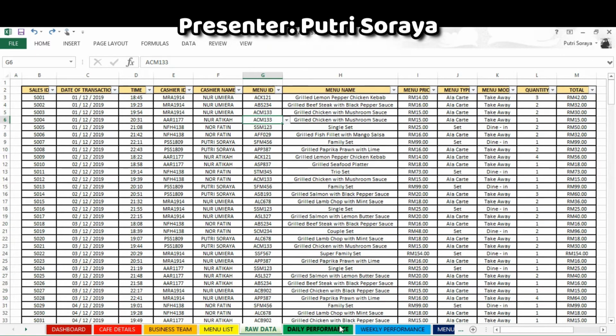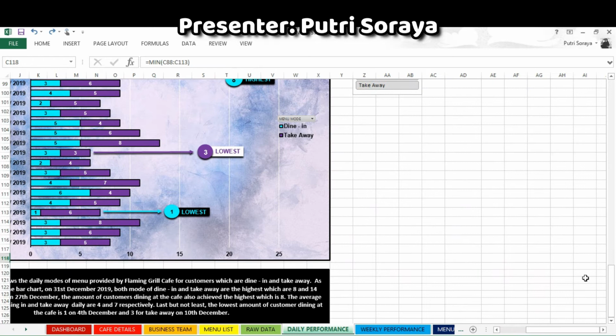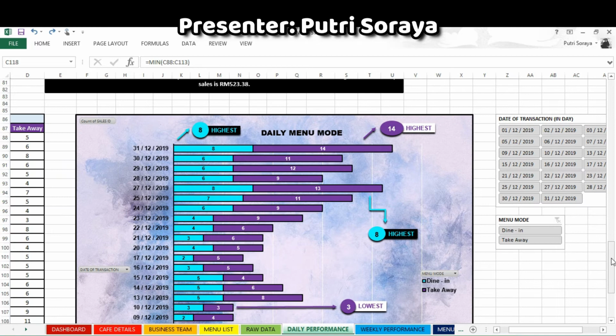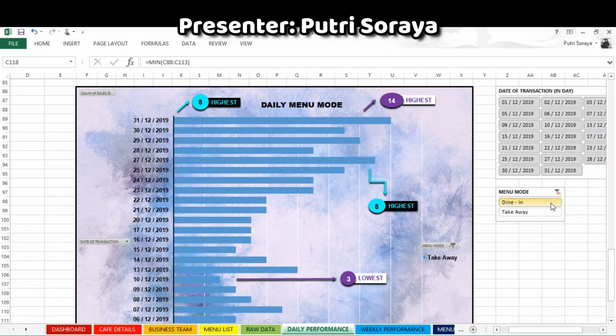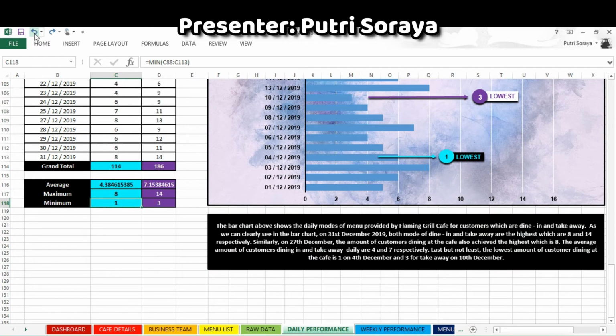Another function that we use is the average function, max function, and min function. We also included a slicer like this at each pivot table and each pivot chart in order to help readers choose any specific data that they want. For example, if they want to see data on takeaway only or dine in, it will help readers to understand the tables better.